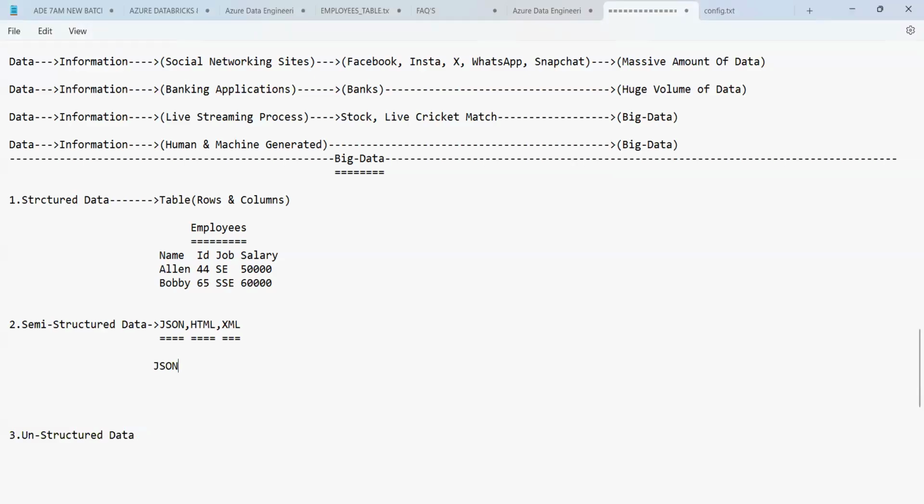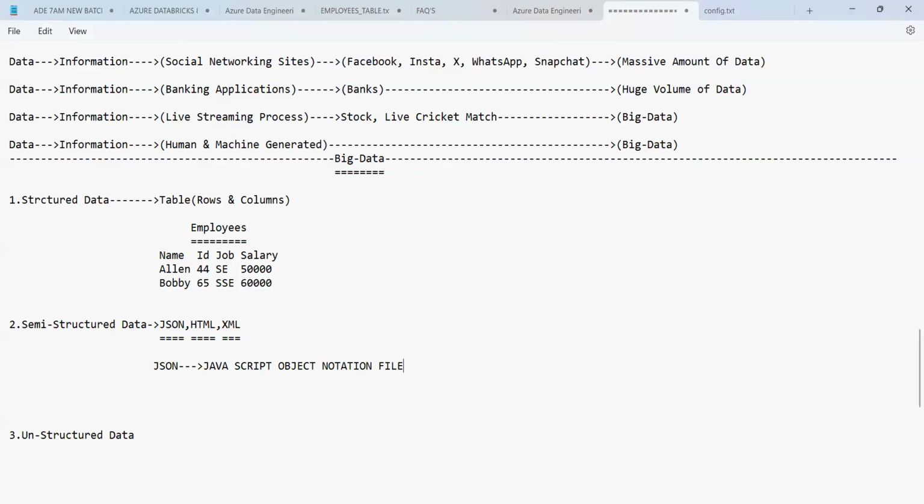So let us see what a JSON file is. JSON stands for JavaScript Object Notation file.